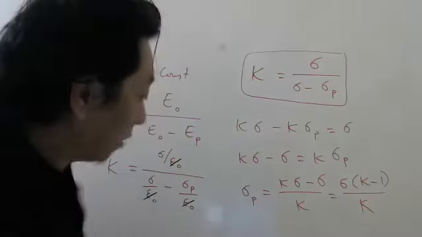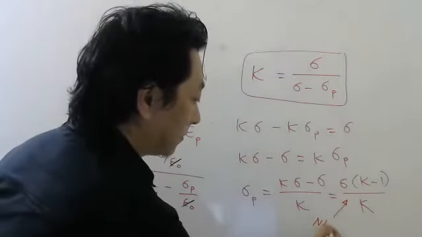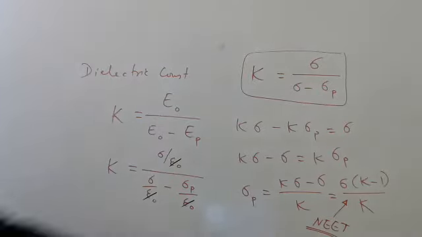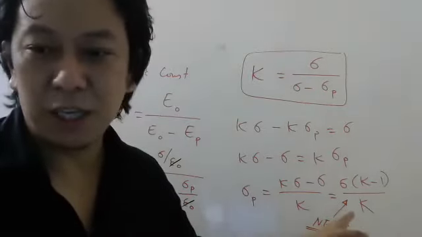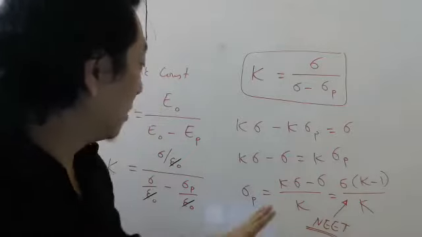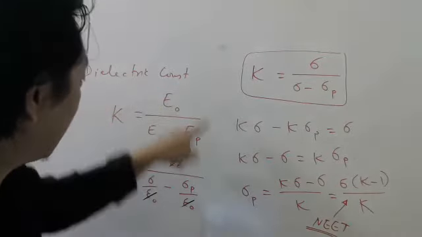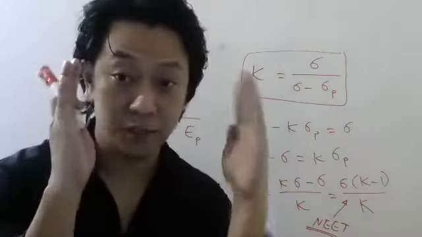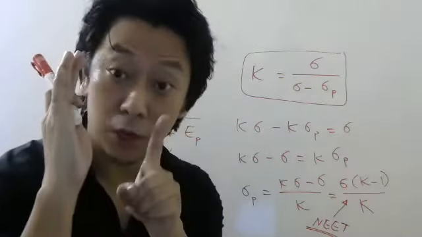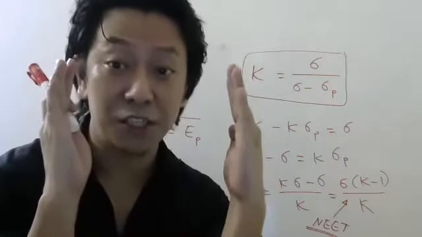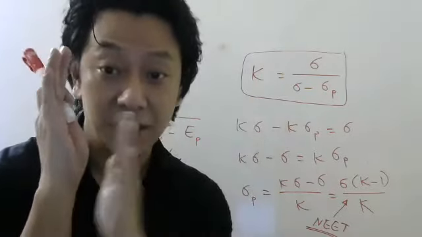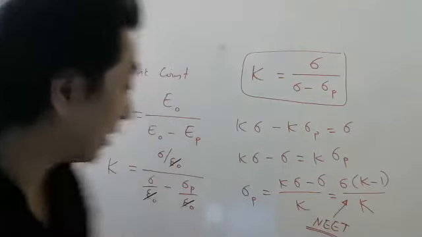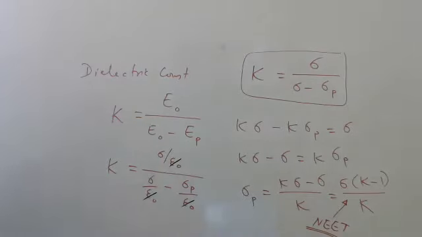Okay, students, this formula has come in your NEET exams. So please make a note of this. Again, for board exams, no need to remember this formula. But if you remember the definition of dielectric constant and you know the formula for electric field between two sheets, not one sheet. One sheet will produce sigma by 2 epsilon naught. Two opposite charge sheets, each sheet will produce sigma by 2 epsilon naught. Add them, you will get sigma by epsilon naught.